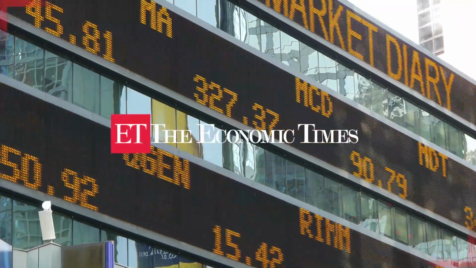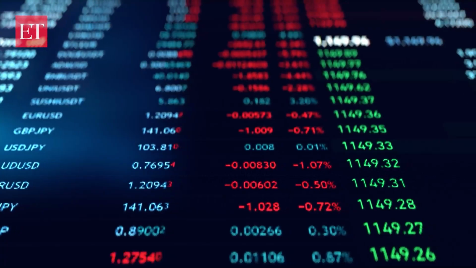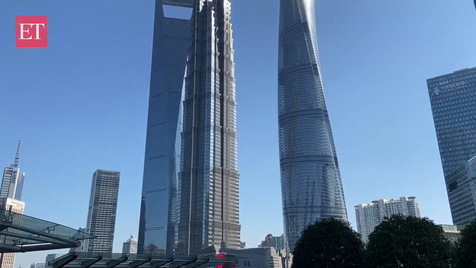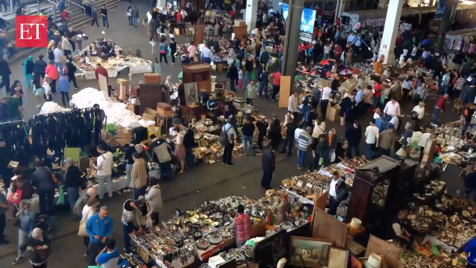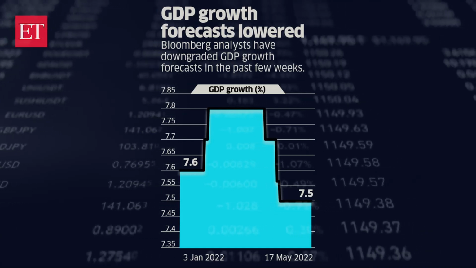Global equity markets are caught in a perfect storm of liquidity tightening by central banks, the Ukraine crisis, slowdown in China's demand, rising global inflation, and hiking interest rates. The global macroeconomic stress is reflected in the IMF's latest forecast.